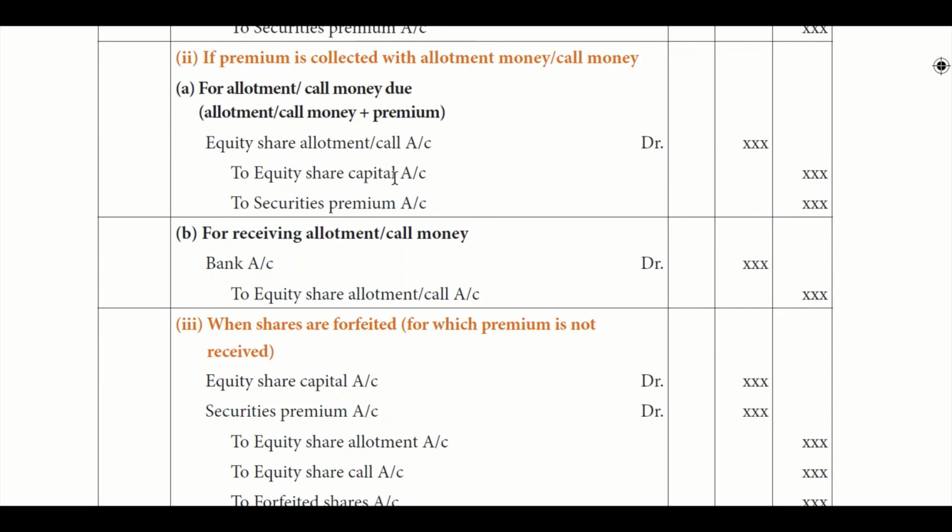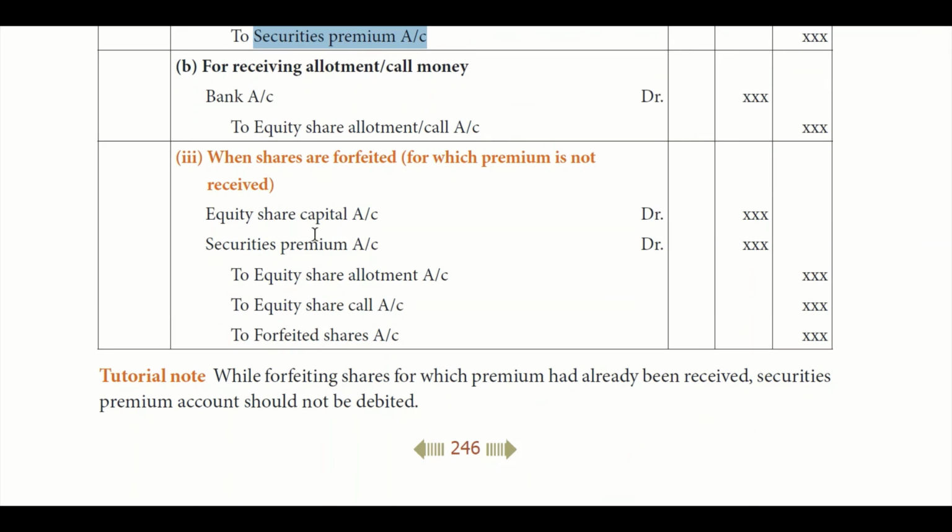And when you want to forfeit the share in which the premium is not received at all, we had already credited the securities premium, but we are going to forfeit the account. At that time, you will debit both share capital and share premium account, because we are going to cancel the amount. So you have to debit the equity share capital and also share premium account, and you will have to credit your allotment account, share call account, and also the forfeiture account will be credited.